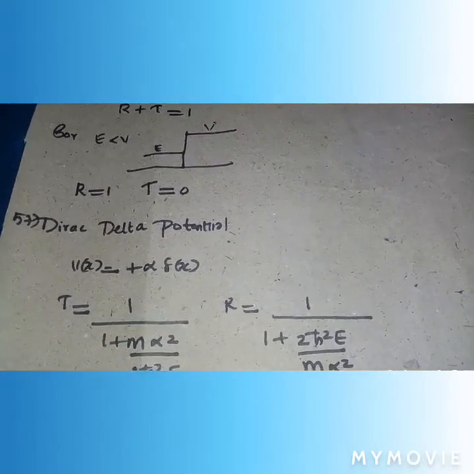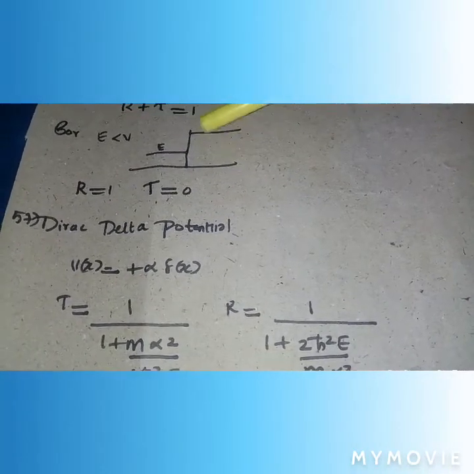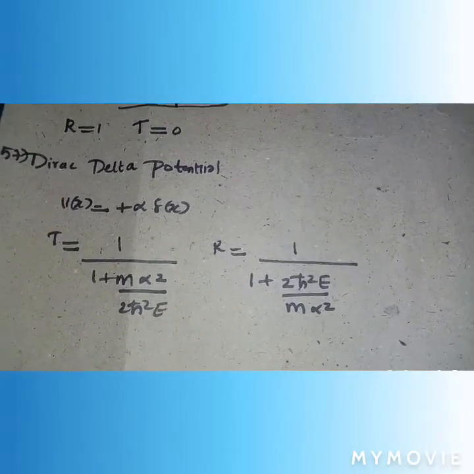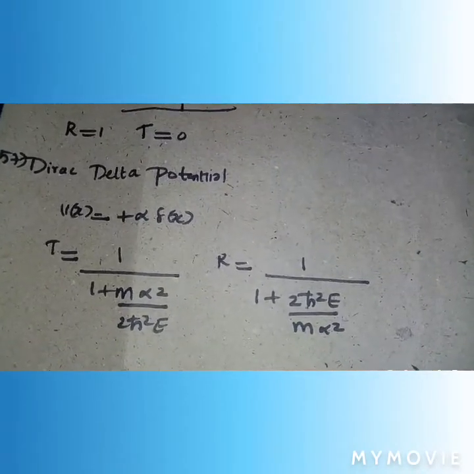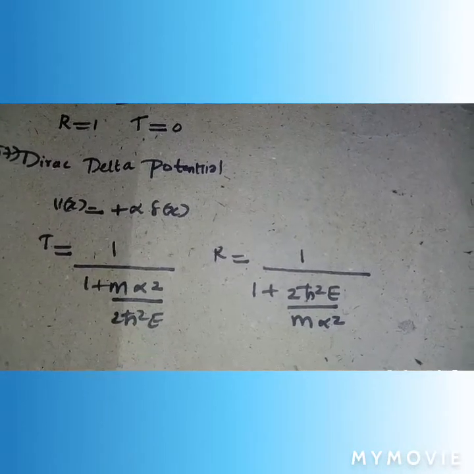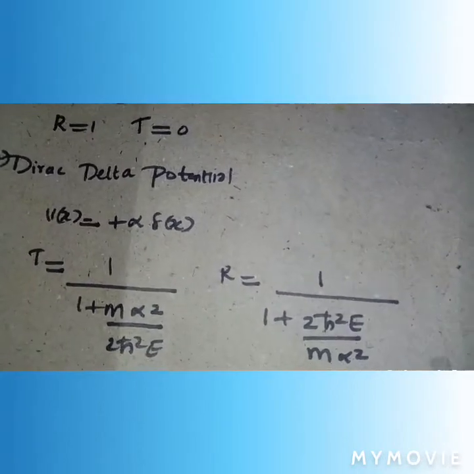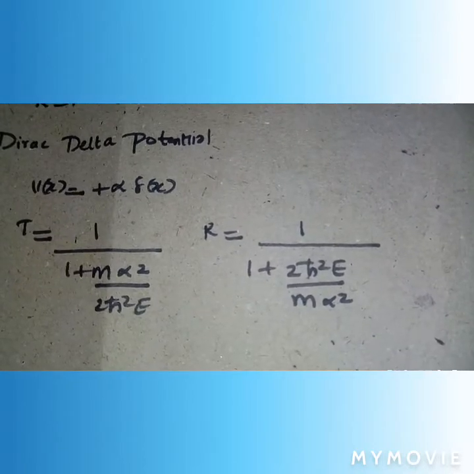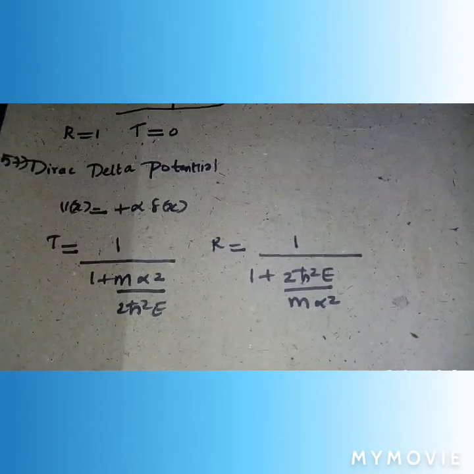And for E less than V, that is energy less than the potential, in this case of the step potential, the reflection is equal to 1, there is no transmission. In the Dirac delta potential repulsive case, plus alpha delta of x, the transmission coefficient T is equal to 1 by 1 plus m alpha² by 2ħ² E. Reflection coefficient R is equal to 1 by 1 plus 2ħ² E by m alpha². Thank you for watching.